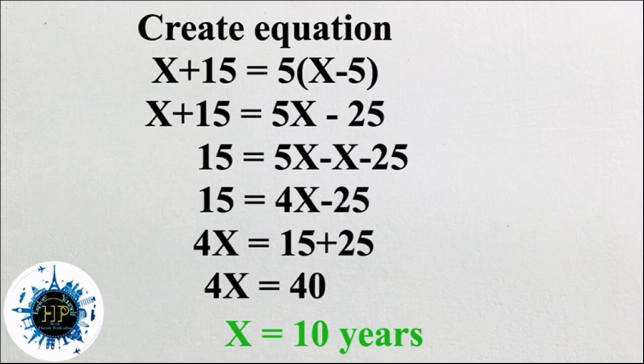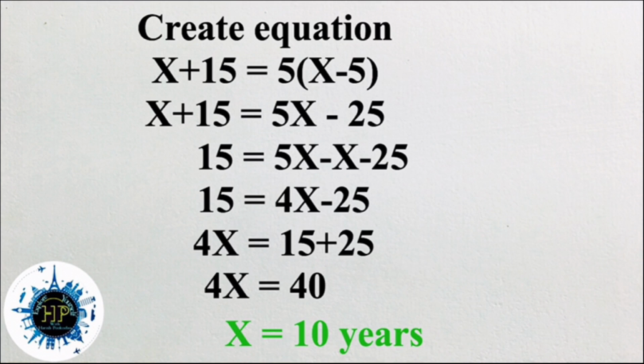So we are collecting all x to one side, that is 5x minus 1x is equal to 15 plus 25, that is 4x is equal to 40. So 4x is 40, then x is equal to 40 by 4, that is 10 years. x is 10 years.